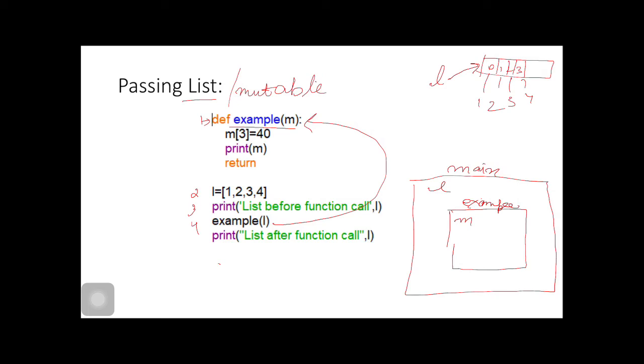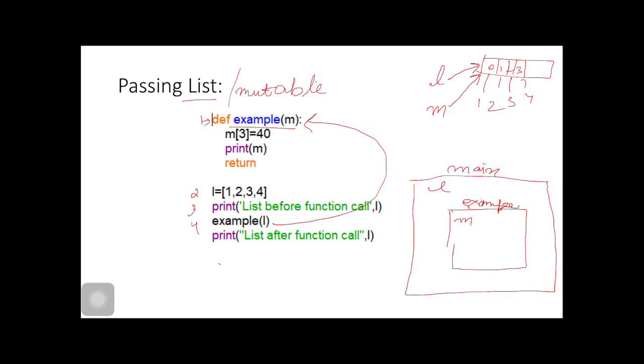Control will move here. Now M is also pointing to the same data object as L was pointing. Now the third data item of M is equal to 40.